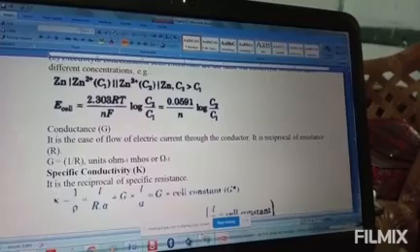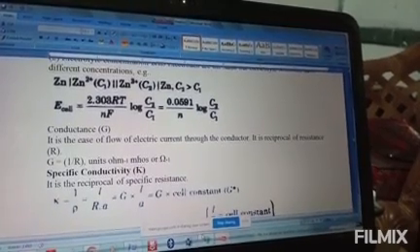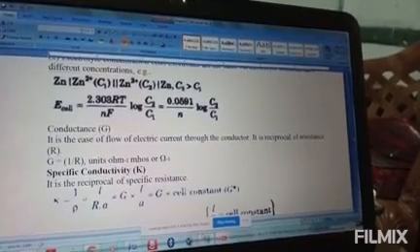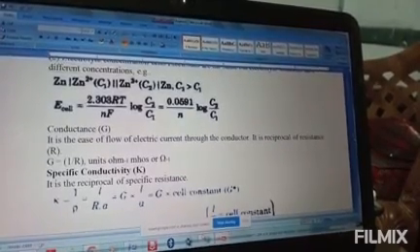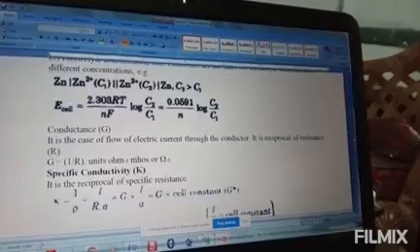Faraday constant. So if you multiply all these things, you will get minus 212.27 kilojoules per mole. So the value of delta G standard is what? Negative. This shows that the reaction is spontaneous.